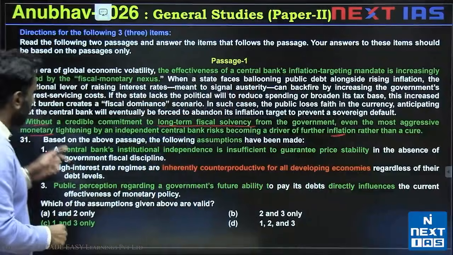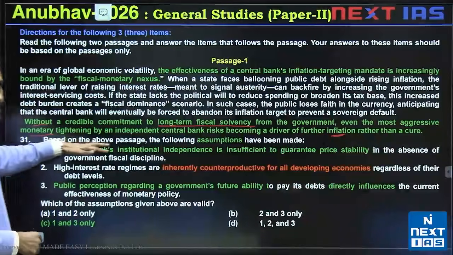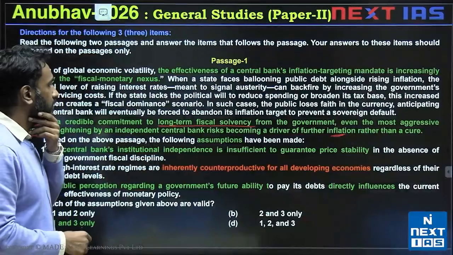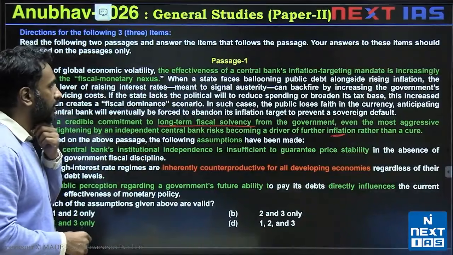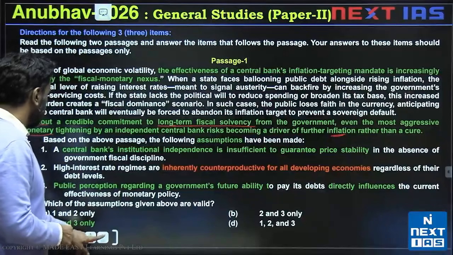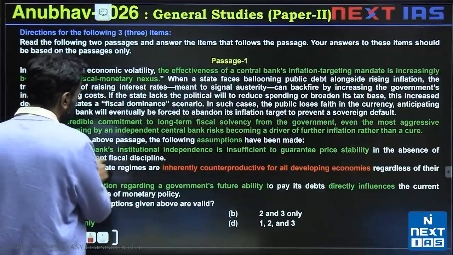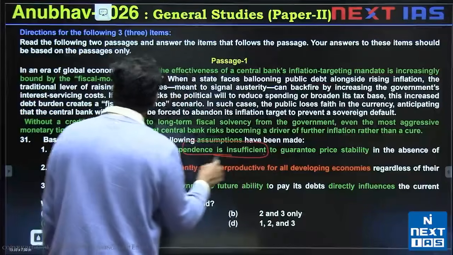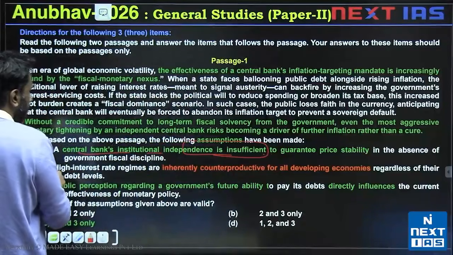Okay, so let's look at the options. We are looking for valid underlying assumptions. One says a central bank's institutional independence is insufficient to guarantee price stability in the absence of government fiscal discipline. So this is a strong statement. Central bank's institutional independence is insufficient. And this is valid because of this line I've marked here.